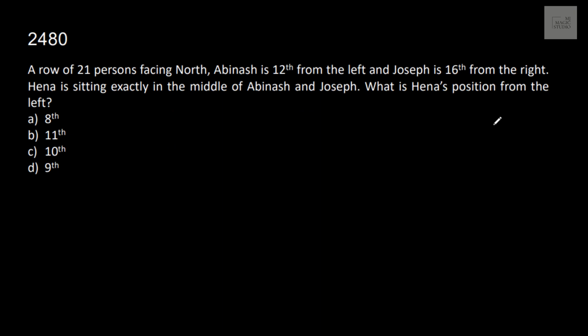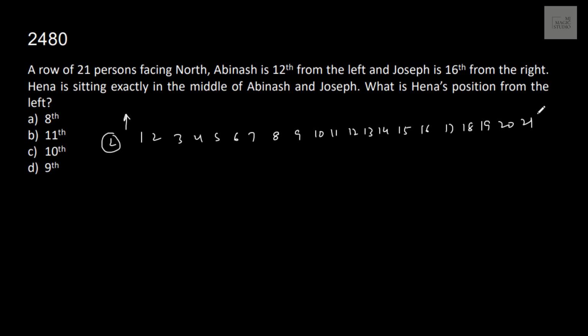Okay, a peculiar question from ranking test, and a row of 21 person facing north. 1, 2, 3, 4, 5, 6, 7, 8, 9, 10, 11, 12, 13, 14, 15, 16, 17, 19, 20 and 21. All of them are facing north. That means this is left and this is right.